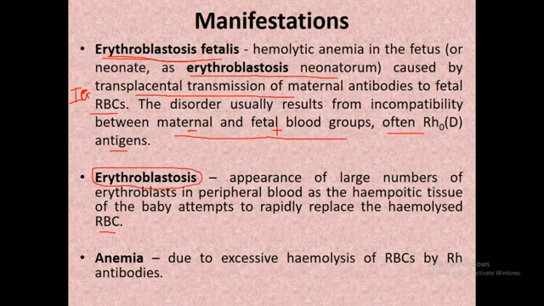Due to the high number of erythroblasts present in the fetal circulation, this condition is known as erythroblastosis. Now anemia is an obvious condition due to excessive hemolysis of RBCs by Rh antibodies. So this condition is known as erythroblastosis fetalis.